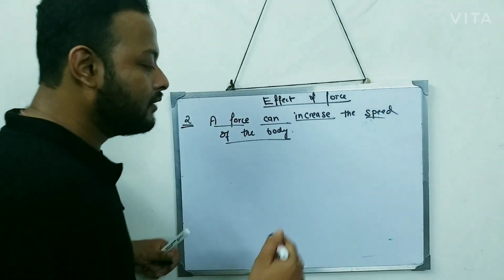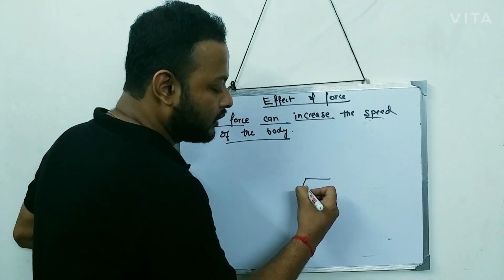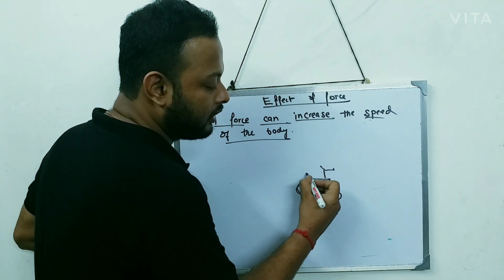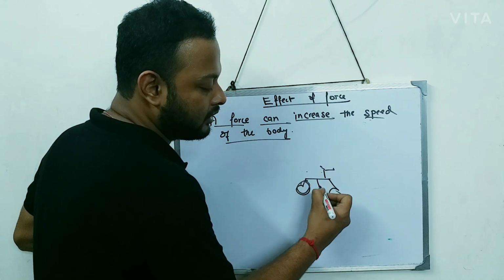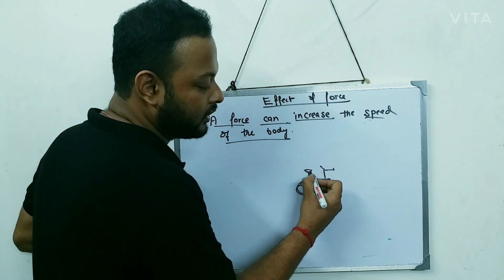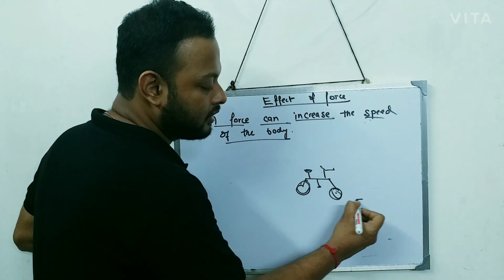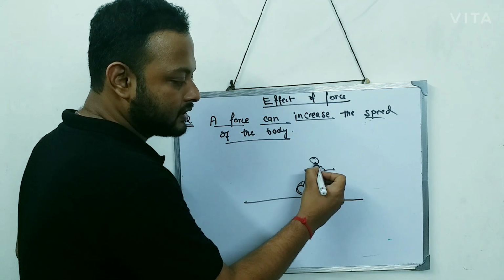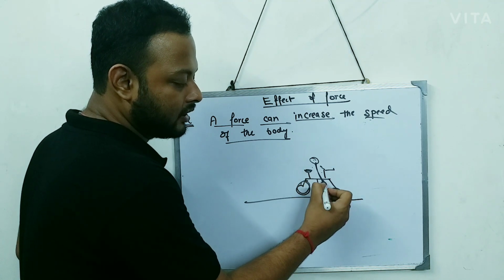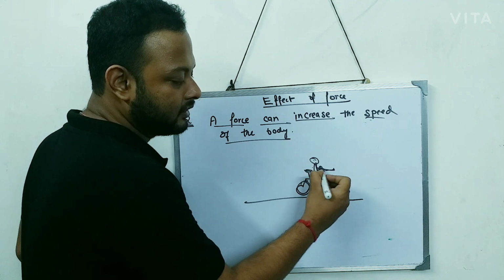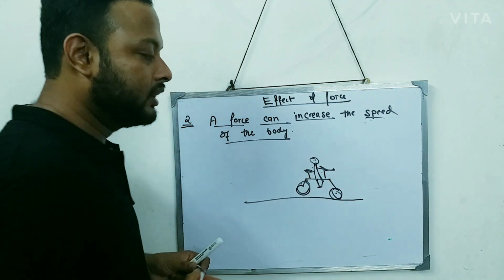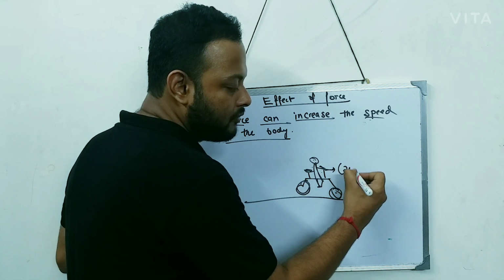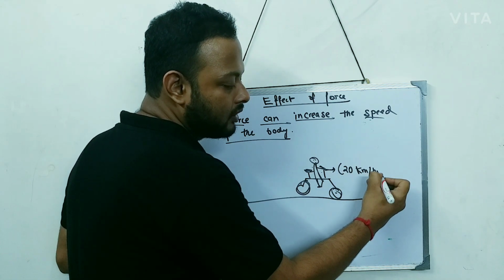Suppose we take a cycle. This is a kind of a cycle. A person is riding this cycle, this boy, with a speed of 20 km per hour.